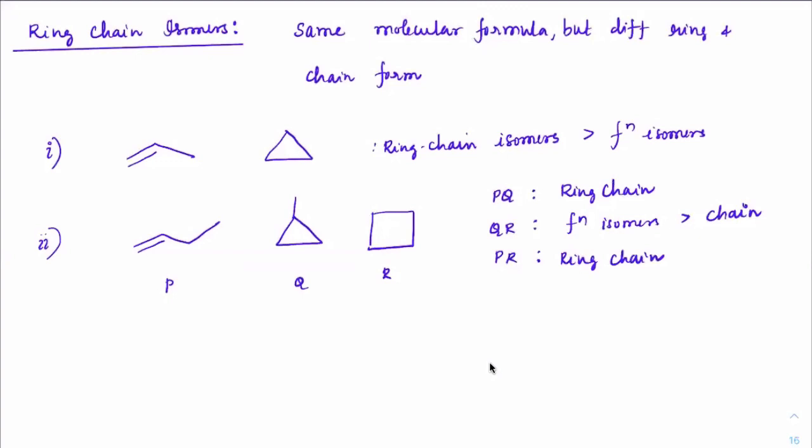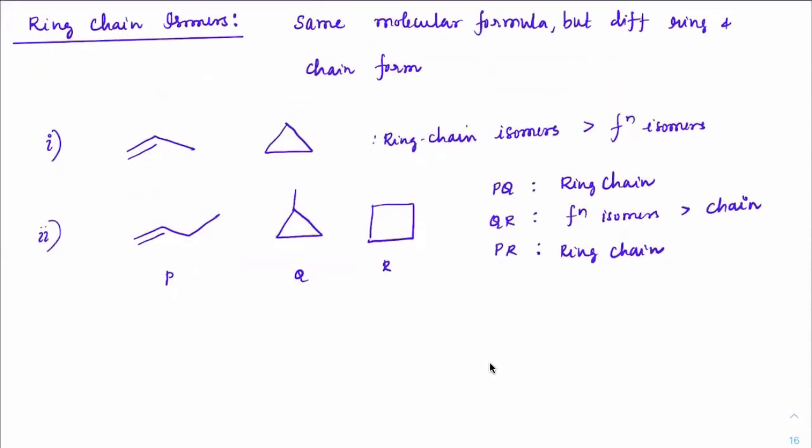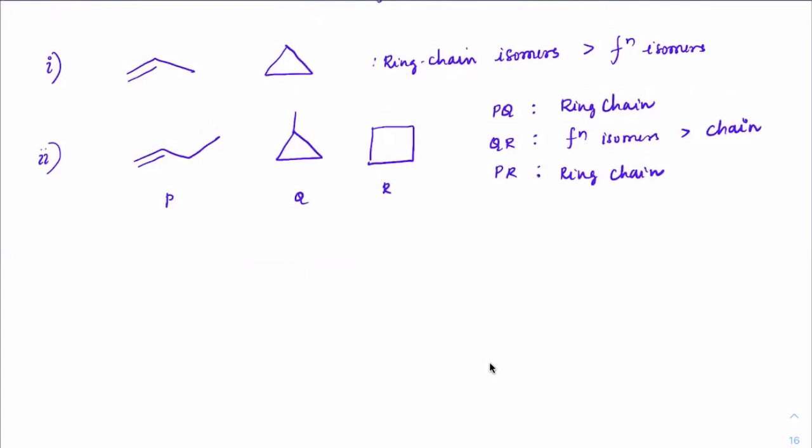in the last 8 years in JEE, there have always been questions about the total number of compounds, especially when you have this ring form. So let us focus on those JEE questions now. Has everybody written this ring chain isomers? Hope so. In ring chain isomers, instead of only ring chain isomers, you could be asked what the total number of isomers is that you can get. All right, so check this out.